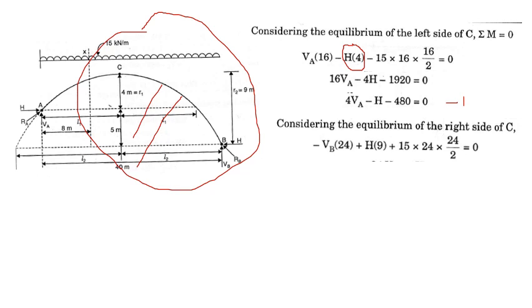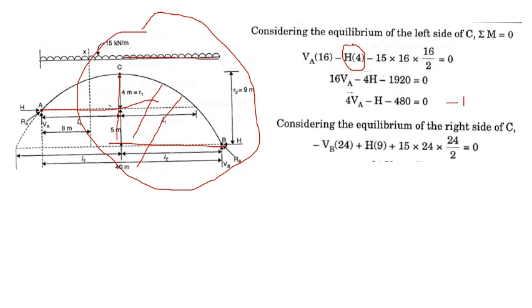From this level it is 4 meter, but now from this level H is at a distance of 9 meters, so you have to consider H as 9 meter, plus 15, that is the UDL for the span. L2 is 24 meter now.